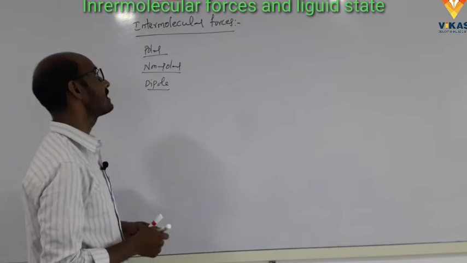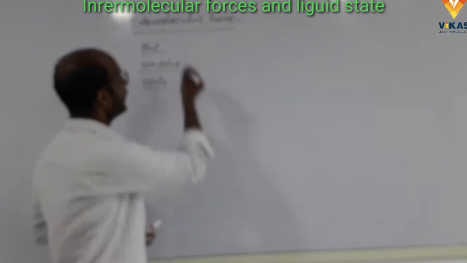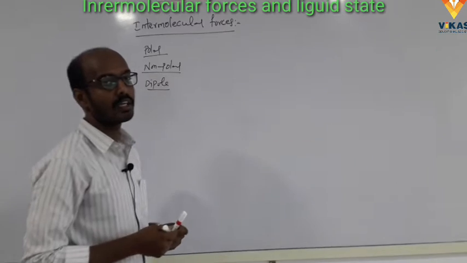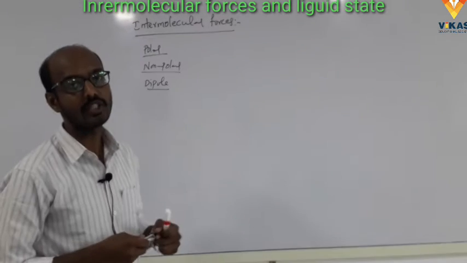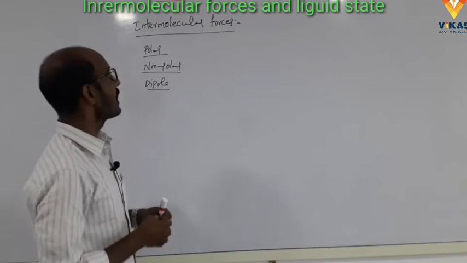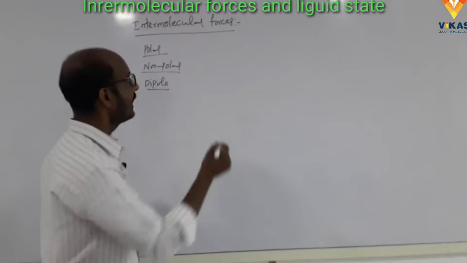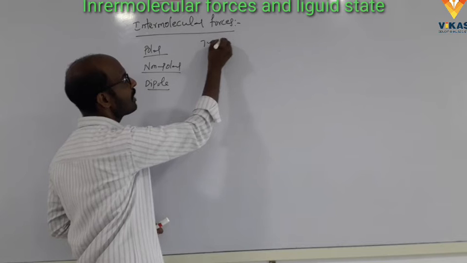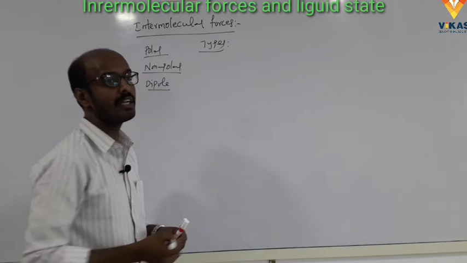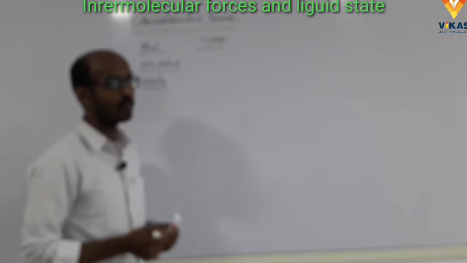And later I will discuss the intermolecular forces. What is the meaning of intermolecular forces? The forces of attraction and repulsion between the atoms or molecules is called intermolecular forces. Next, the types of intermolecular forces. Totally 5 types are there.